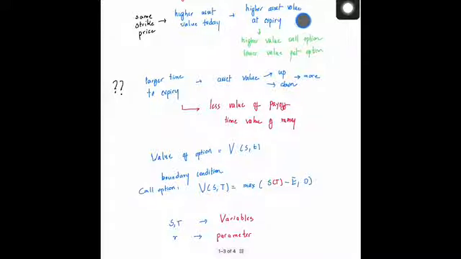What I have written here is basically for a call option: if it has a higher asset value today, you would expect it to have a higher asset value at expiry.